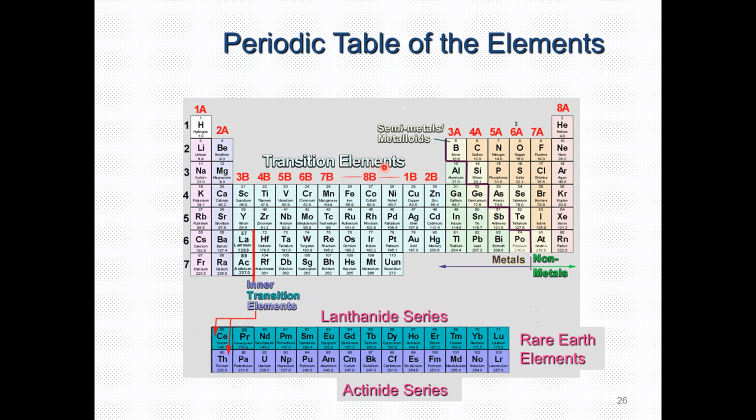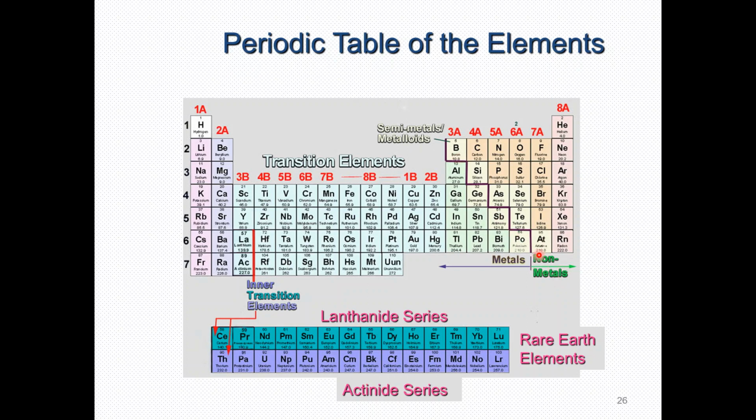All these are the transition elements. From here onward, these are the metals: groups 3A, 4A, 5A, 6A. From 3A to 6A, these are all metals except boron, because boron is a semi-metal, also called a metalloid.